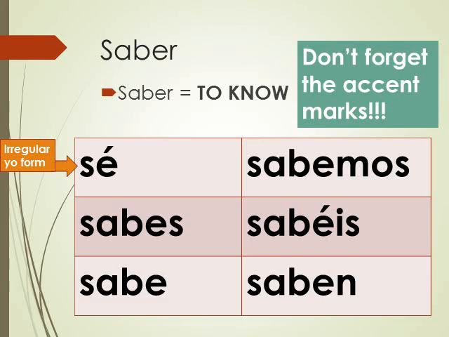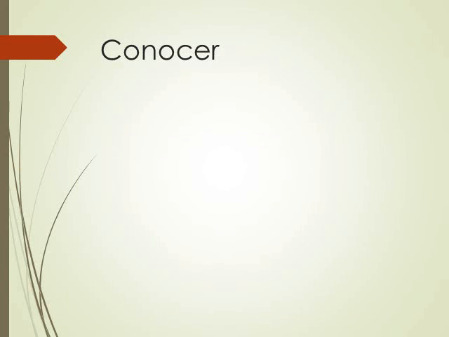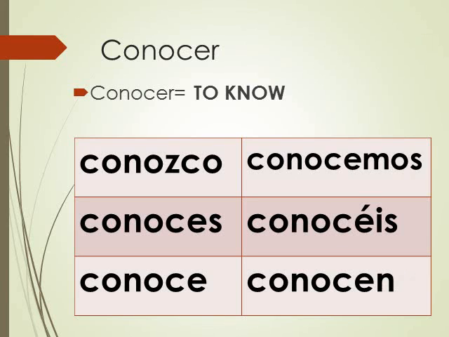All right. Let's take a look at conocer. Conocer also means to know, okay? This is how it's conjugated. So, the yo form is conozco. Be sure to remember to include that Z. That Z is there just for pronunciation purposes, okay? If it wasn't there, it would be conocco, which does not sound like conocer at all. So they put the Z in there for the pronunciation, and that's it, okay?